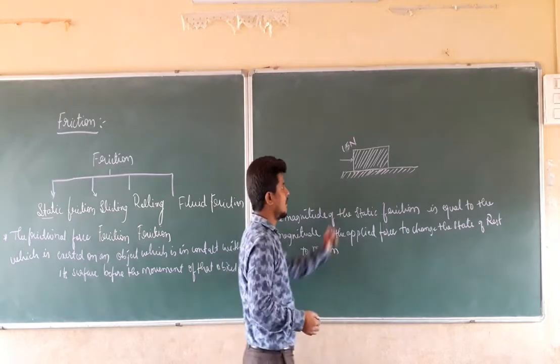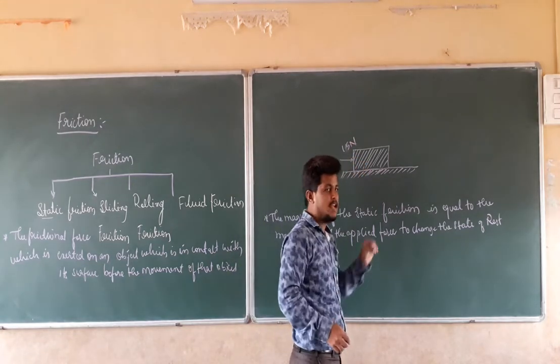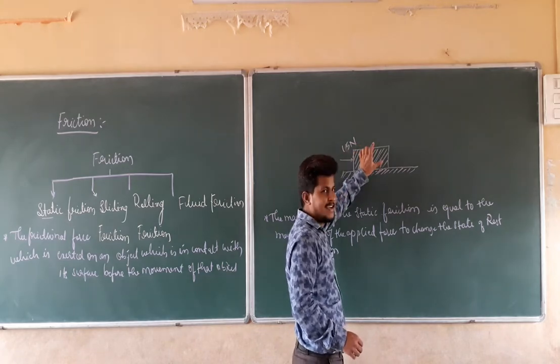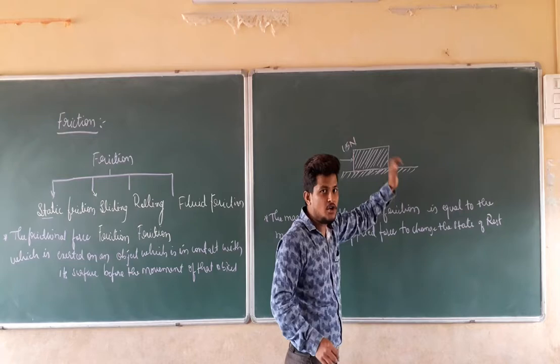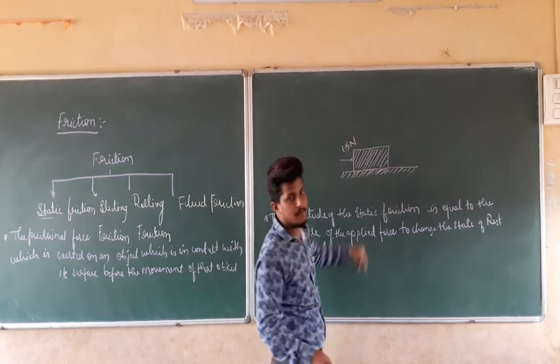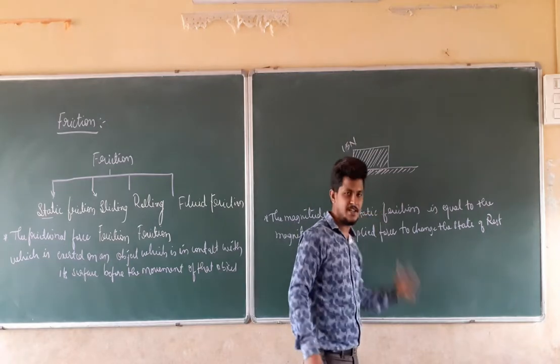The magnitude of the applied force which we apply on this object, to change the state from rest to movement, at that point is the magnitude of the frictional force, that is static friction.